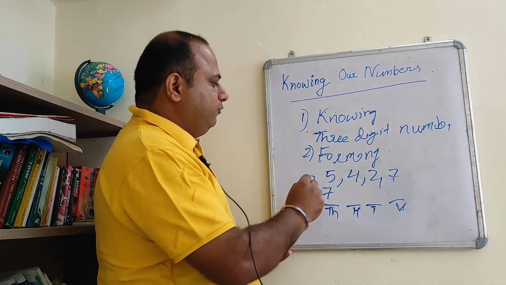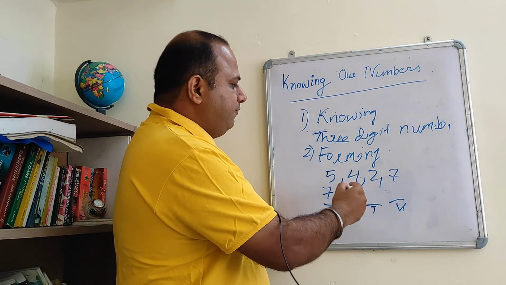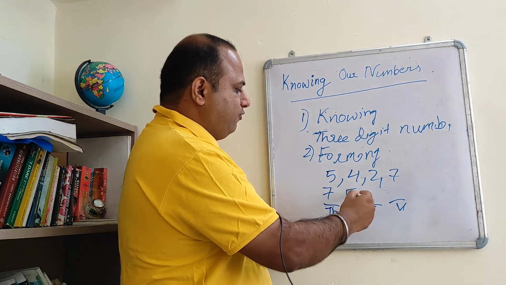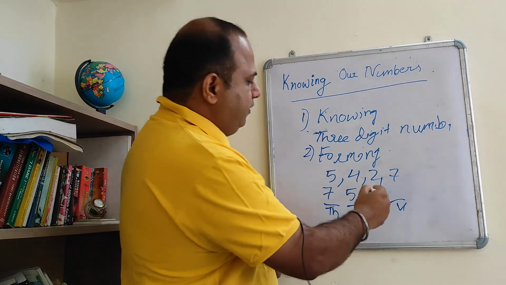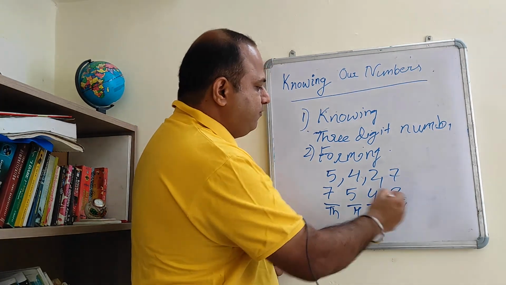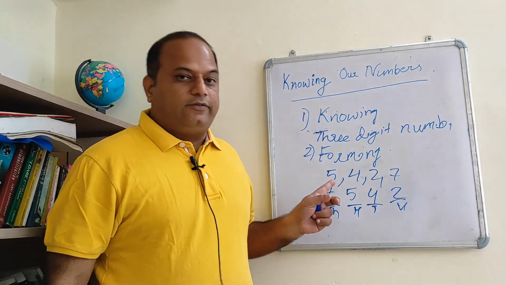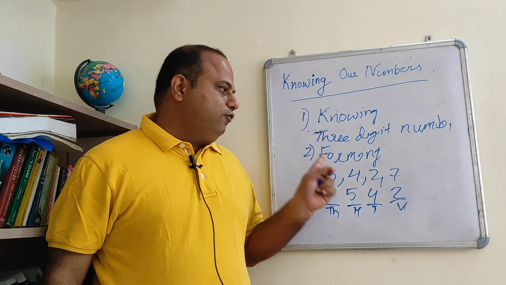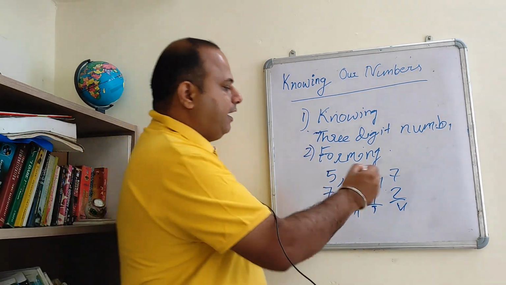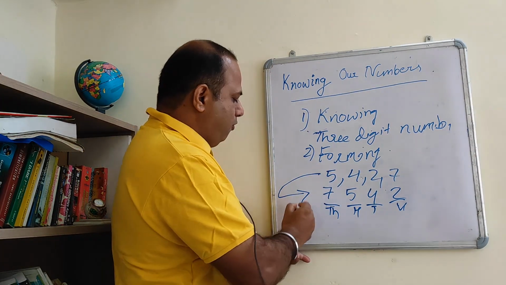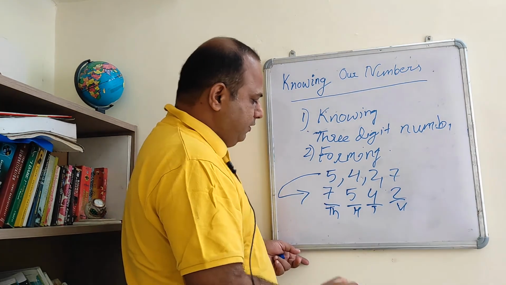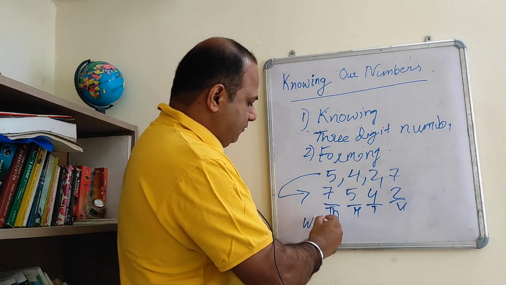Similarly, then we will use the next digit, that is 5. Then we will use the next digit, 7542, without repetition. Now the condition which you have to always keep in mind: here I have told you to form a 4-digit number without repetition.